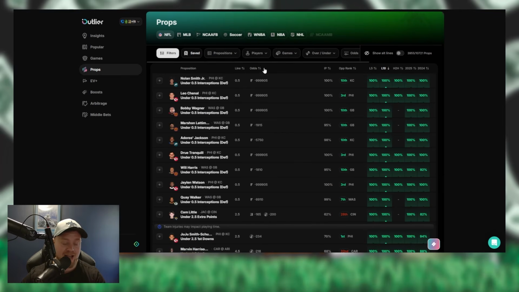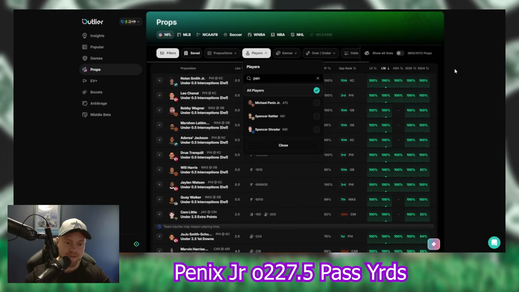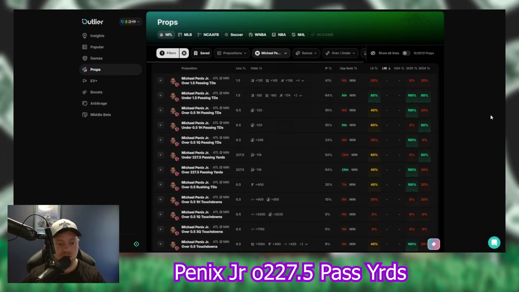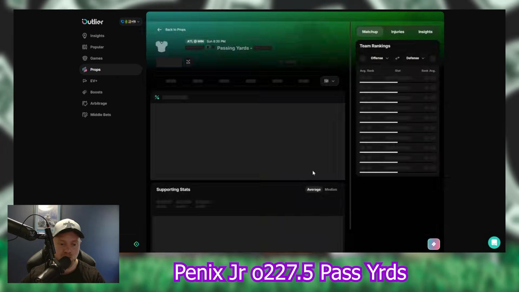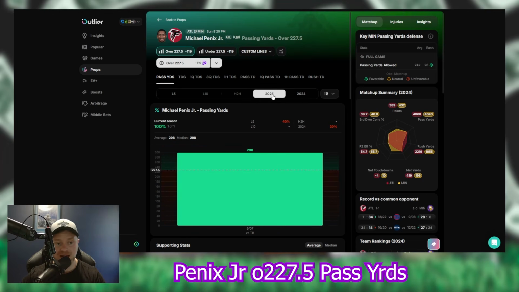Third player prop of the day. I got 2 plays that I like for this game. You guys can choose the one you want. I like both Michael Penix Jr., and I like Bijan Robinson. And I'm not going to play them together. You can pick the one you want. I like Penix to give us 227.5 passing yards, and then I like Bijan to give us 70.5 rushing yards. So either one of those, you can pick the one you want.